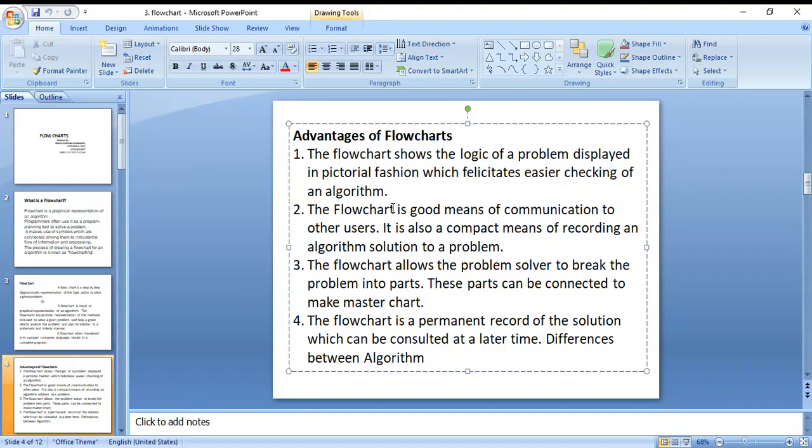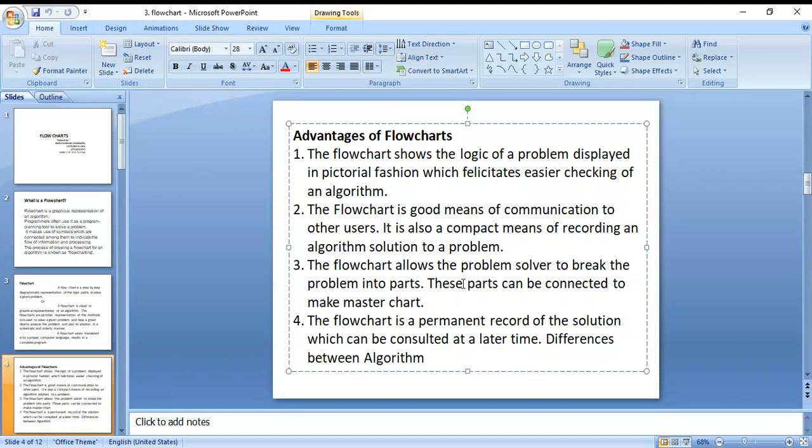Second, a good flowchart means good communication: when we communicate our information to another person, they can easily identify what is inside that flowchart. That type of chart is a good flowchart.